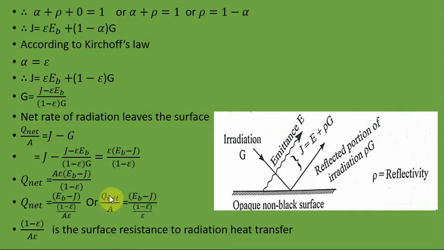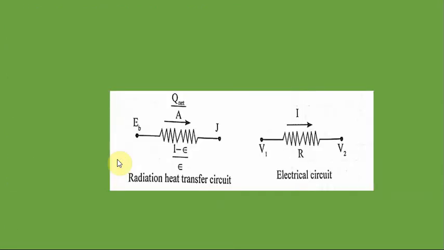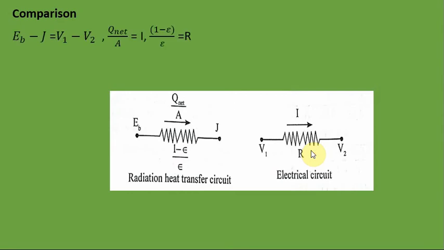This equation is analogous to the electric circuit equation, that is V equal to I into R. So we will compare this equation with the electric circuit equation. This is the circuit comparison. This is a radiation heat transfer circuit, and this is an electric circuit. So EB minus J is analogous to V1 minus V2.